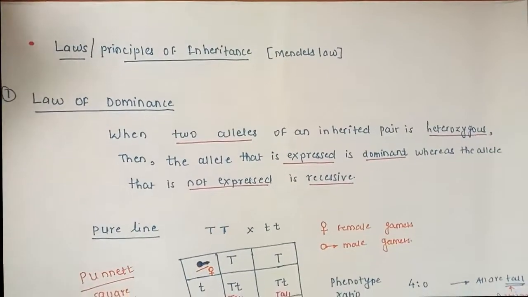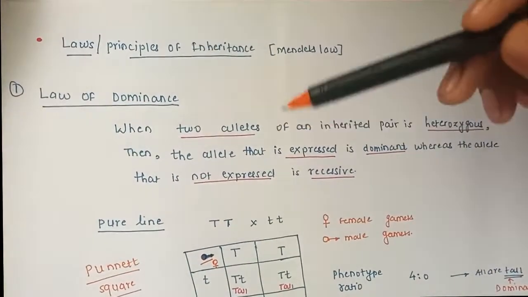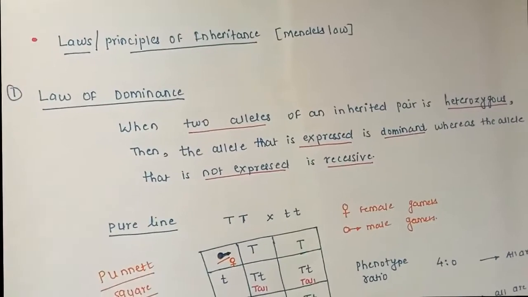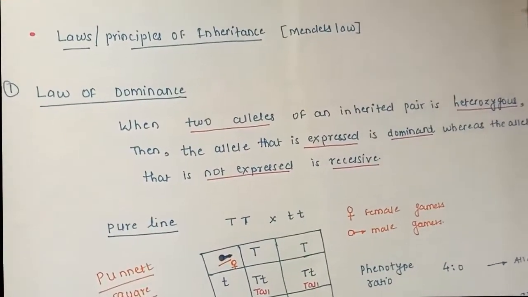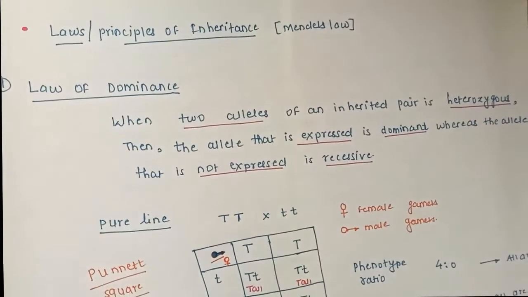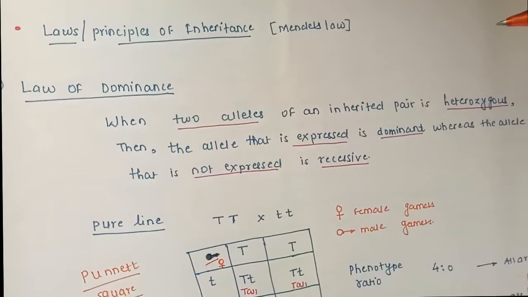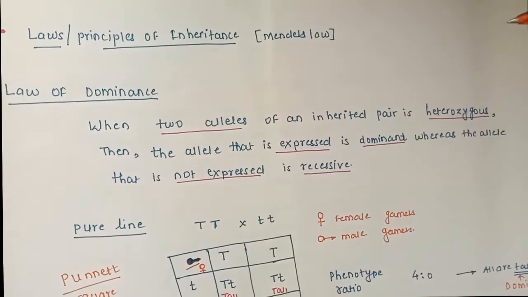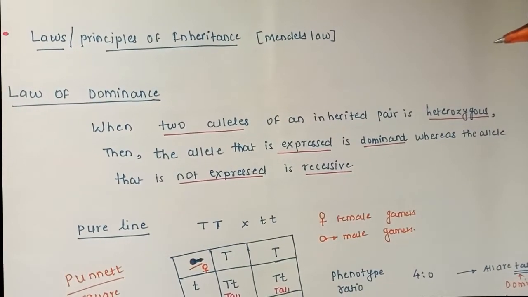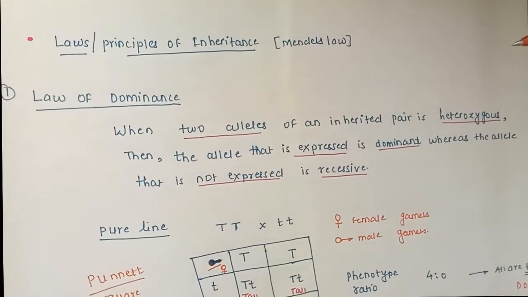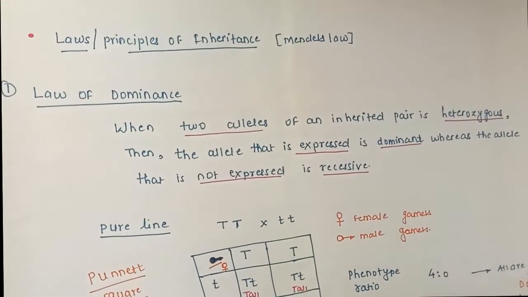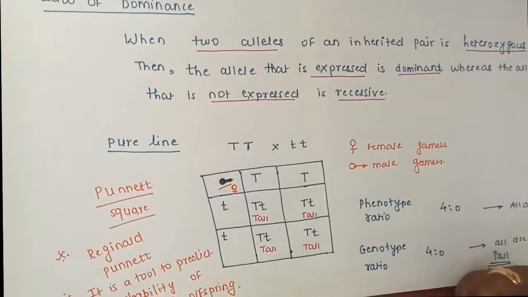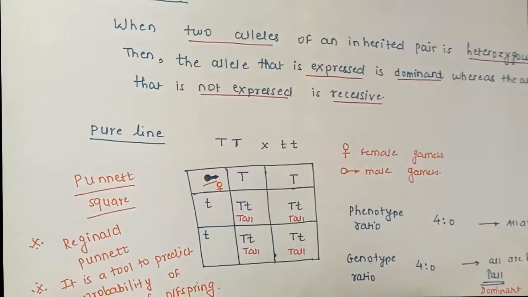This is a very important topic with respect to your entrance examinations or academics also. It is the laws of inheritance, or more popularly, Mendel's laws of inheritance and variation. The law of dominance is extremely easy. What it explains is that in the F1 generation, only dominant characters appear. Suppose I explain it by using this Punnett square; the Punnett square is named after Reginald Punnett, and it is a tool to observe the genotypic ratio and the phenotypic ratio.